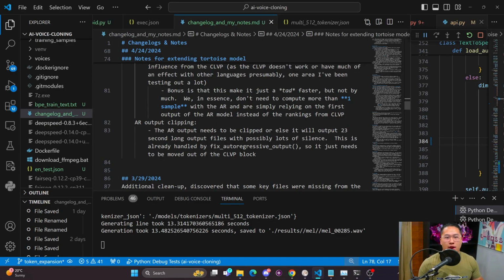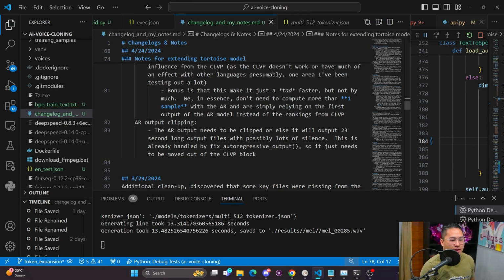It's just another way of grading whatever the autoregressive model is outputting, to hopefully ensure that it's the closest sample, or the best sample, to the text that you want the model to read out.